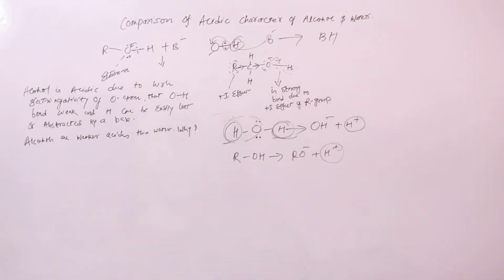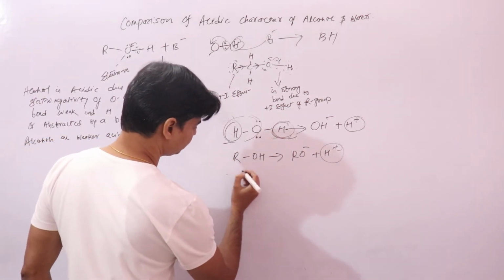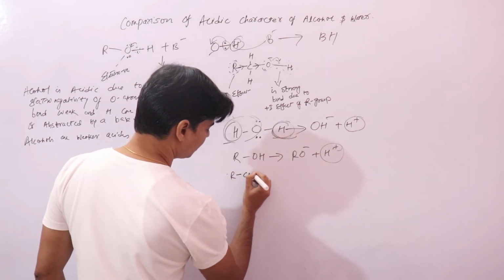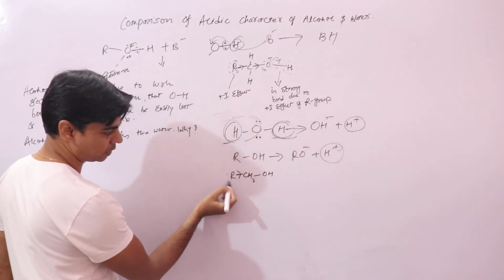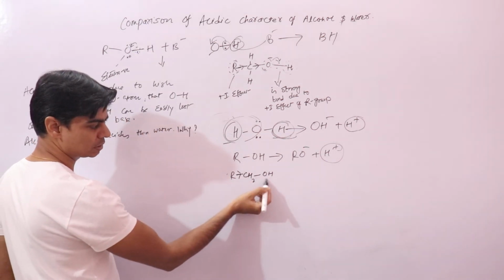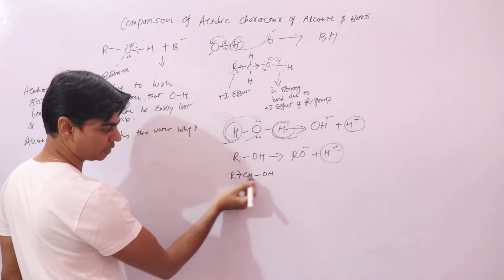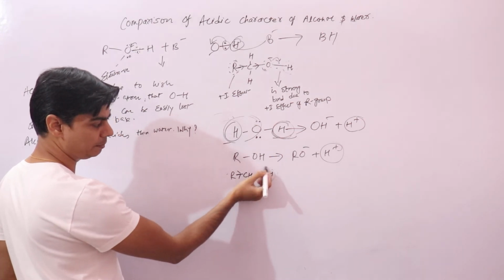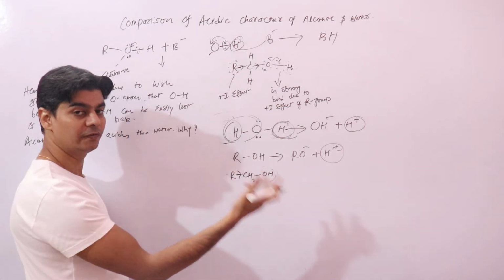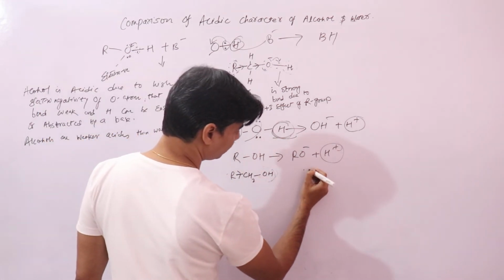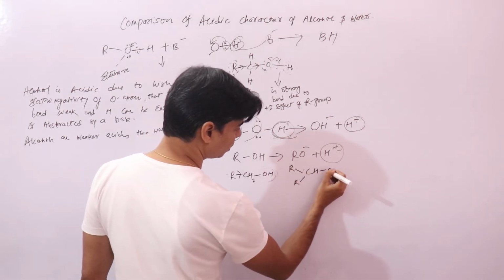Now we'll look at one more thing. If we talk about CH2OH, what R is doing is that it will release electrons towards carbon, towards this OH bond. When it releases electrons in this direction, it will strengthen this bond. It will make this bond a strong bond. That will make the release of proton difficult. Now if we talk about CHOH, this is your 2 degree alcohol.